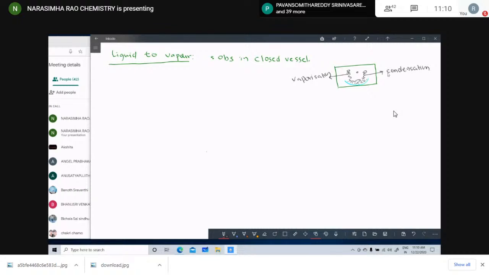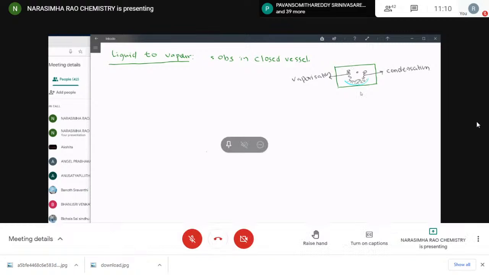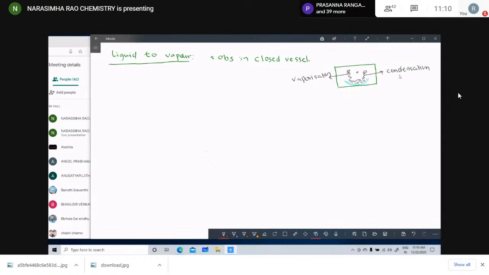As time goes on, the rate of vaporization decreases and the rate of condensation increases. After some time, at the equilibrium state, the rate of vaporization equals the rate of condensation. At this equilibrium, the vapor to liquid and liquid to vapor processes exist together.